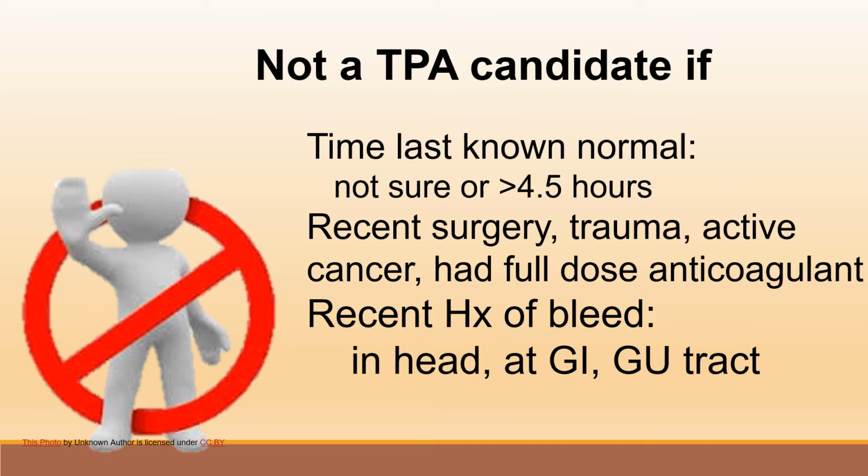Patient will not be a TPA candidate if the last known normal is not sure or is over 4.5 hours. If the patient has recent surgery, trauma, active cancer, received a full dose anticoagulant, or had history of a major bleeding in the head, GI tract, or GU tract, they are not candidate for TPA.